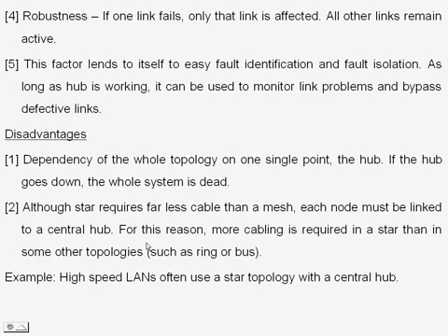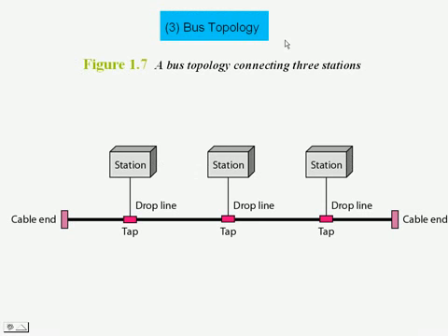And the third one is bus topology. In a bus topology, each and every station shares a common bus, a common cable. Here in this example, 3 stations, station 1, station 2, station 3, share a common bus. Station 1 is connected to the central cable through a drop line and a tap.